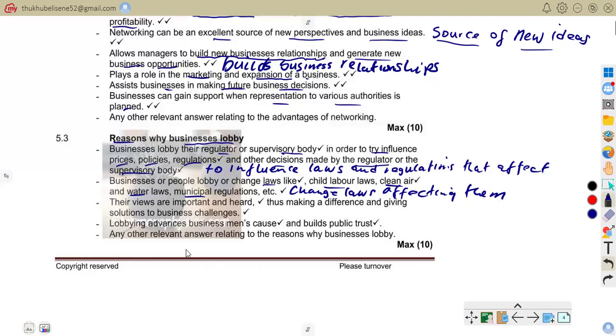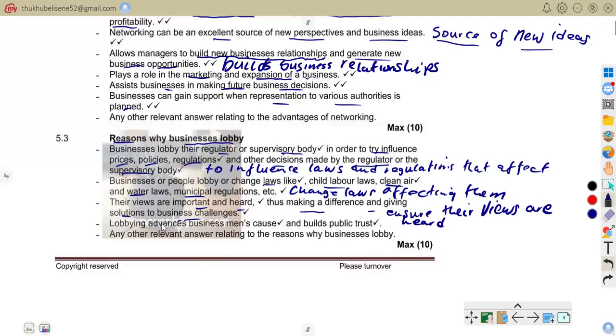Their views are important and heard, thus making a difference and giving solutions to business challenges. So they ensure their views are heard. Lobbying gives business a voice in government decision making.